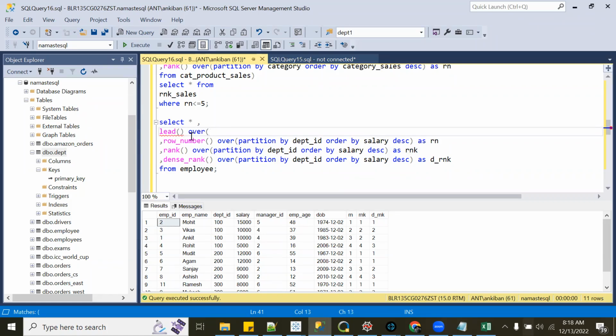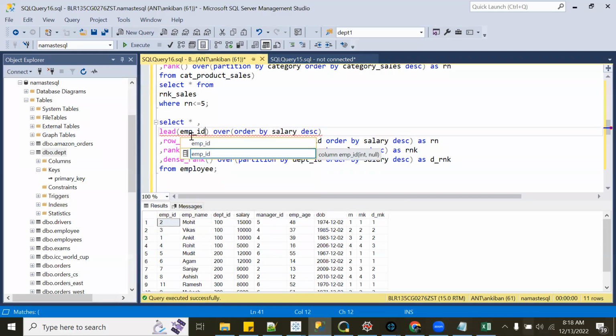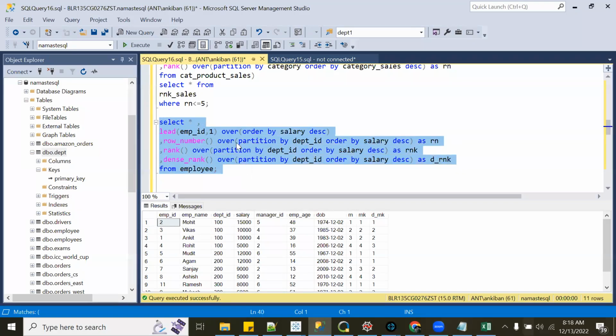OVER, again ORDER BY salary descending. Now in the lead function, you have to pass 2 mandatory parameters. Let me pass employee ID, 1. I will run this and show you what is happening here.